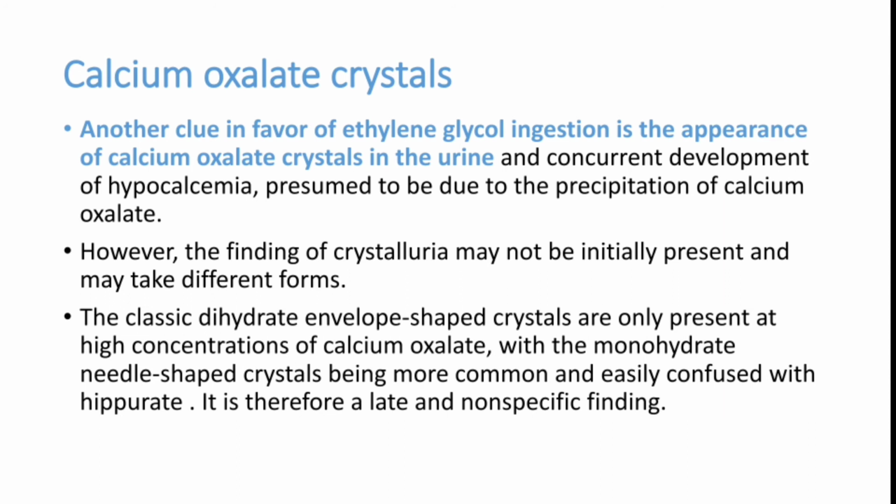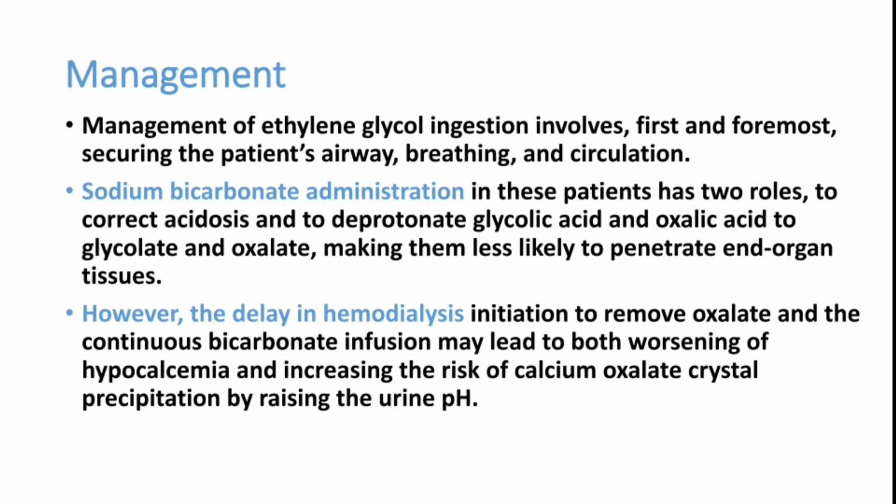I will discuss a few words about management of this case. We can treat acidosis with fluids and sodium bicarbonate, but hemodialysis is the definitive treatment. Initially we can use IV fluids. We have given IV fluids to this patient, and sodium bicarbonate can be given during the initial phase, but the definitive treatment is hemodialysis.